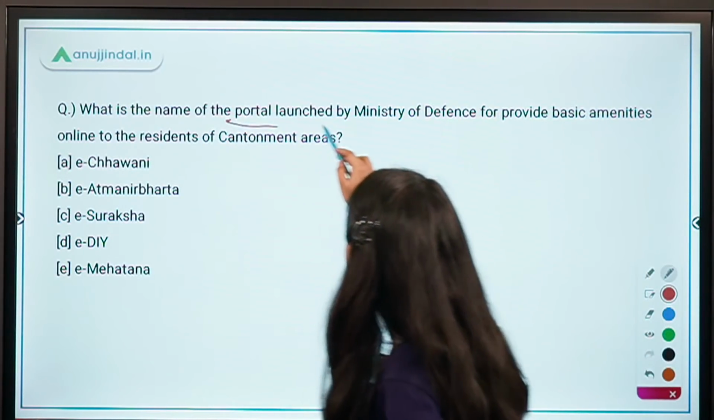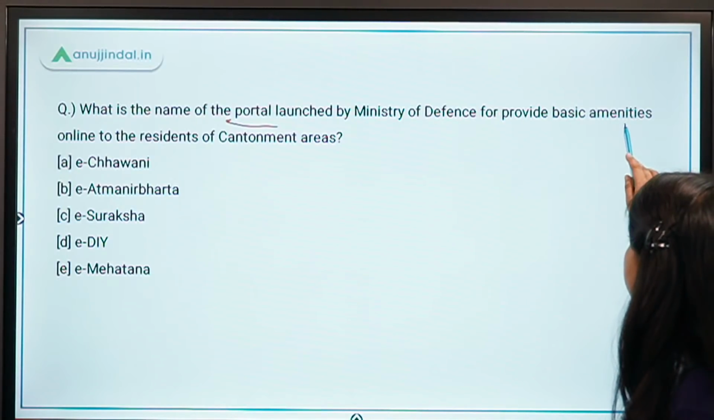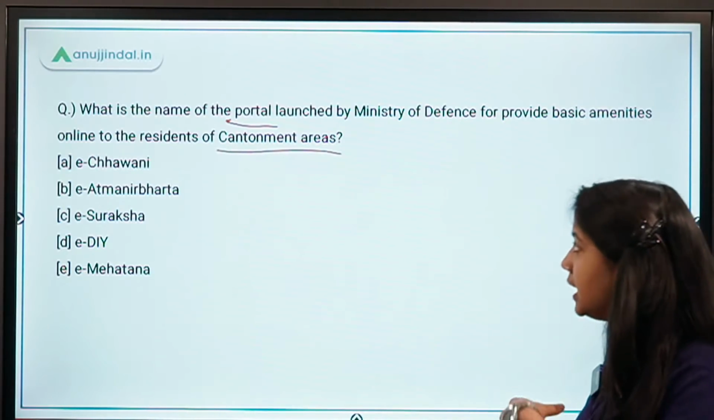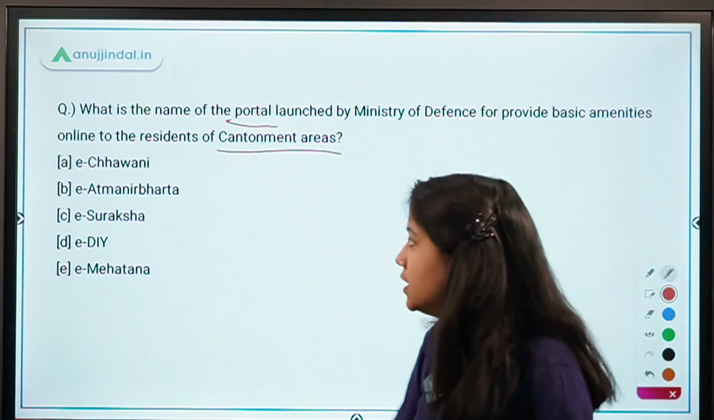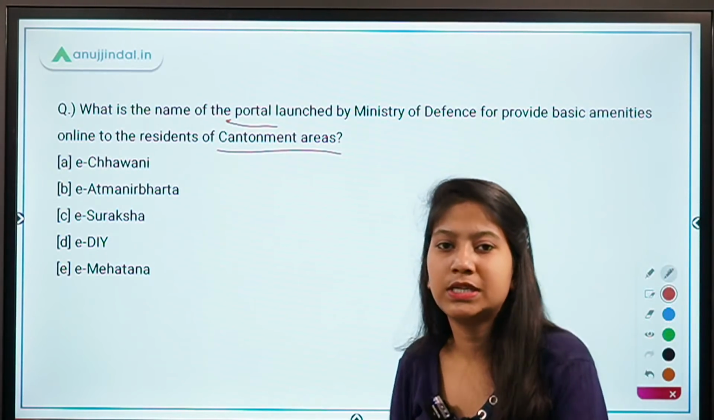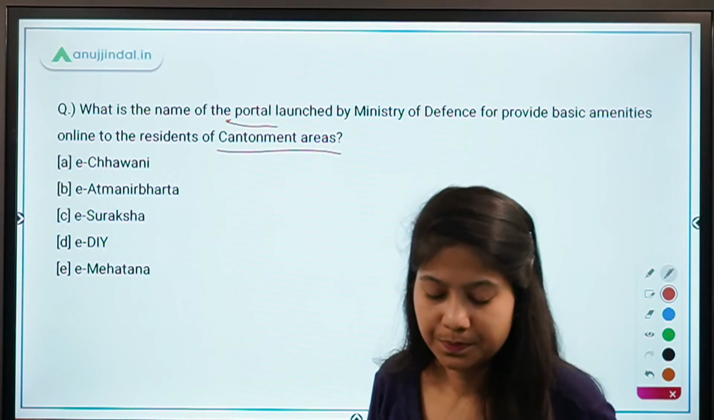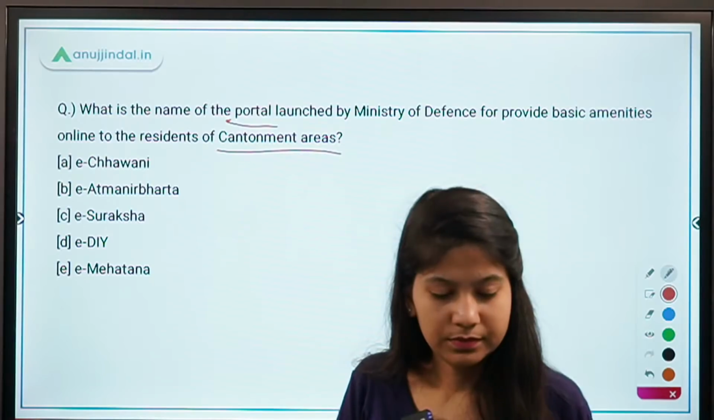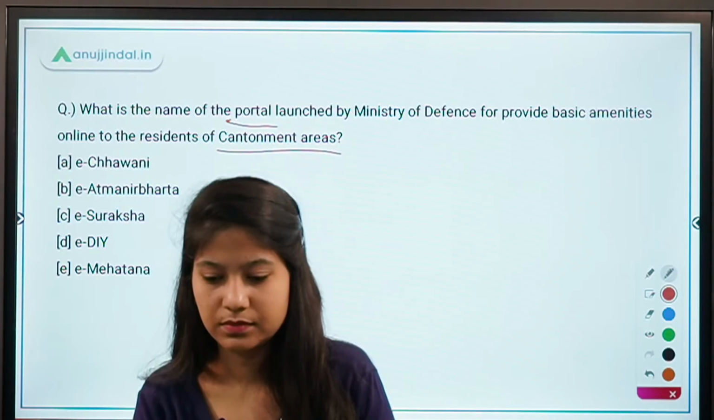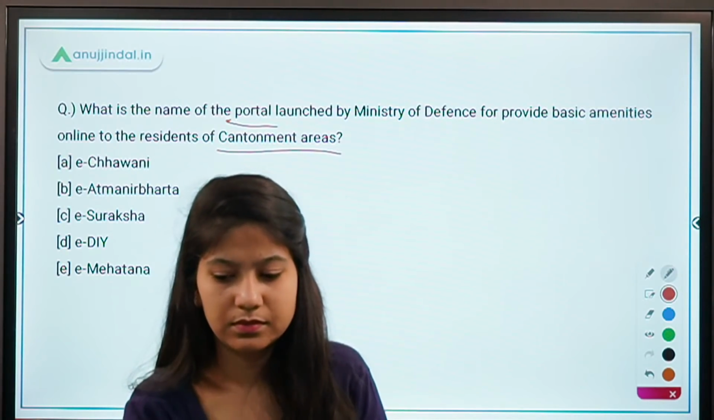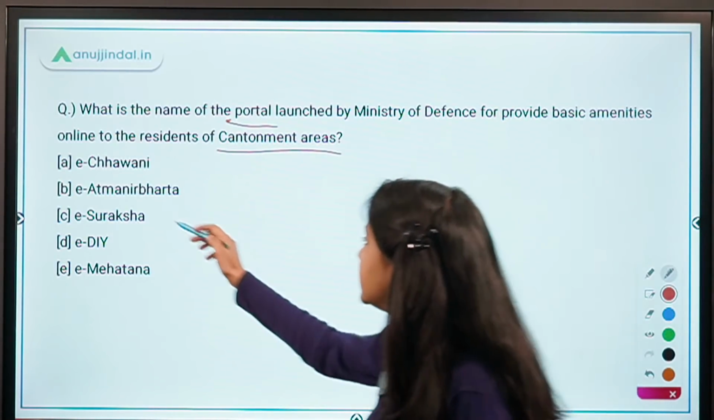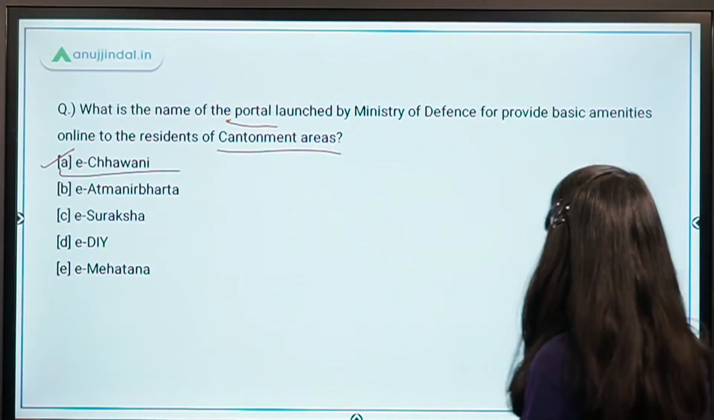What is the name of the portal launched by Ministry of Defence for providing basic amenities online to the residents of cantonment areas? E-Chhavni, E-Atmanirbharta, Suraksha, E-DIY and Mehtana. What is the name of the portal? Absolutely right guys, it's option A, E-Chhavni portal.